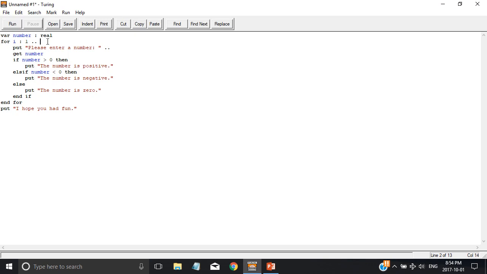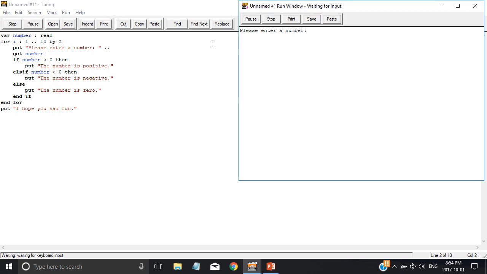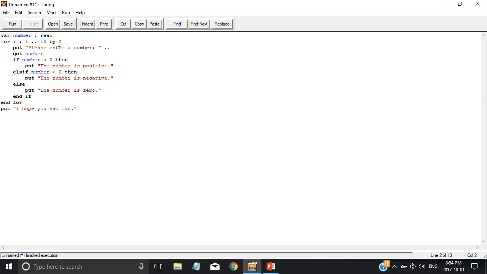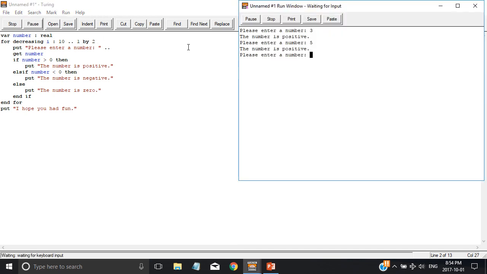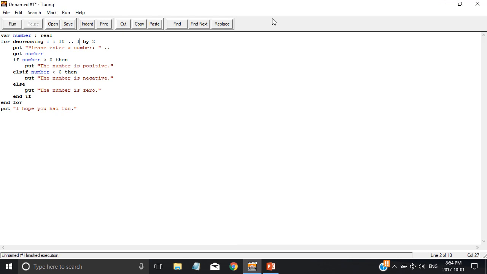You can also do 1 to 10, but then put the word by, and then 2. When you do that, 5, 6, 3, 4, it did it 5 times because it's counting by 2. You can also go decreasing, i, and then 10 to 1. 3, 5, 3, 6, 4. I hope you had fun. Now, why am I showing you these extra by, to, and decreasing and all that stuff? Well, because when you get into more complex code, like when you learn about arrays, you might want it to go from 10 to 1.